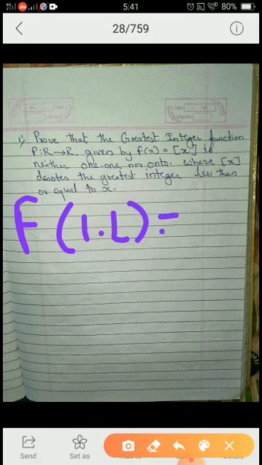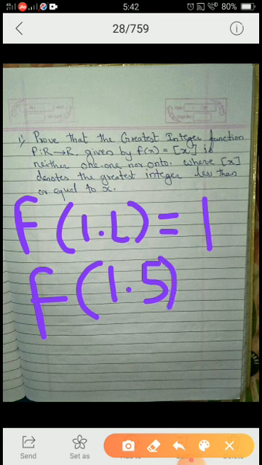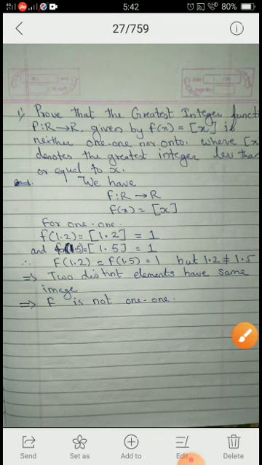That means if I am writing it as f of 1.2, will it be? Answer is 1. Yes. What will be my f of 1.5? Again it is 1 itself. So two distinct elements have same image and hence it is not 1 1. Okay, two distinct elements are having the same images.